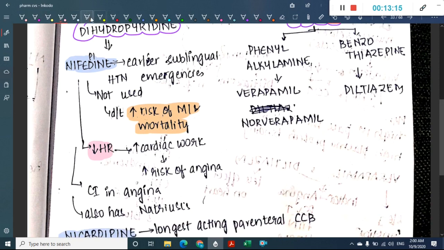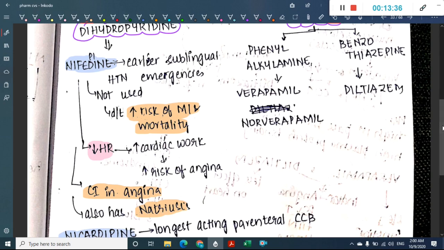Okay. So this nifedipine is actually contraindicated in angina and it also causes natriuresis. So these are the side effects of nifedipine. What are they? It can increase myocardial infarction and cause death. So as a result, it is contraindicated in angina and it is also used in natriuresis.